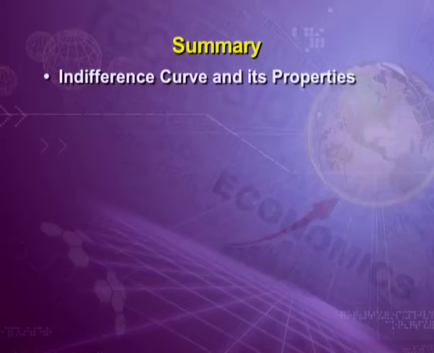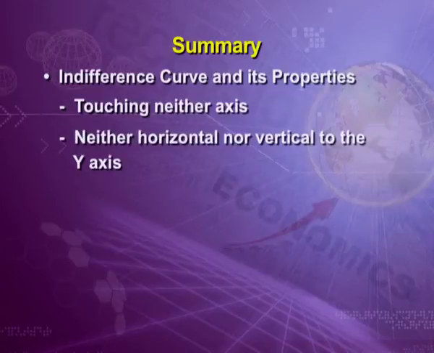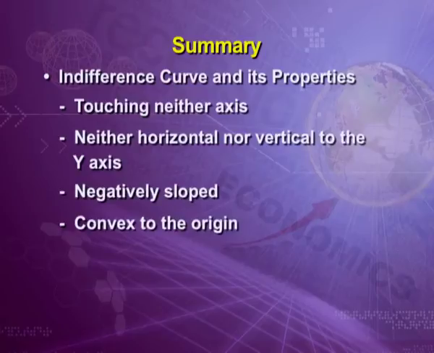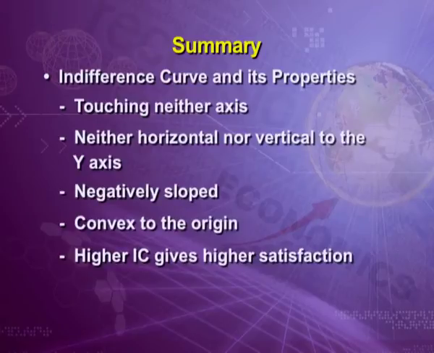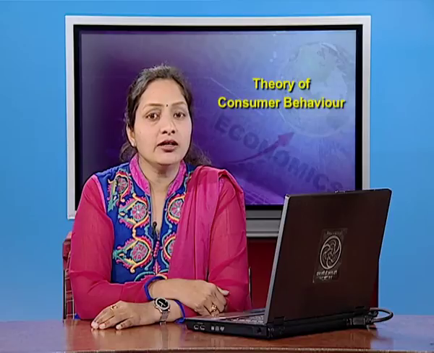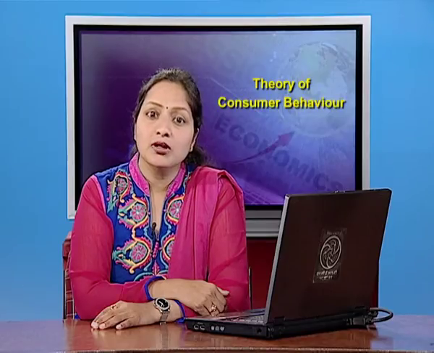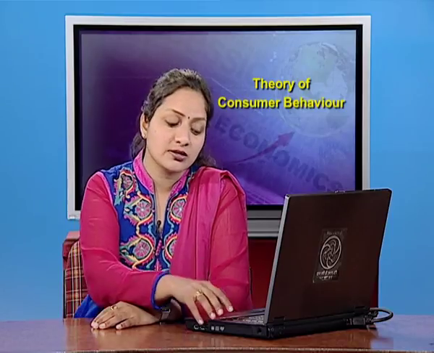We also did the various properties of the indifference curve, like touching neither axis, neither horizontal nor vertical to the axis, negatively sloped, convex to the origin, a higher IC gives higher satisfaction, and two ICs can never intersect each other. Then we did the concept of consumer's equilibrium. So, we are closing today with it.